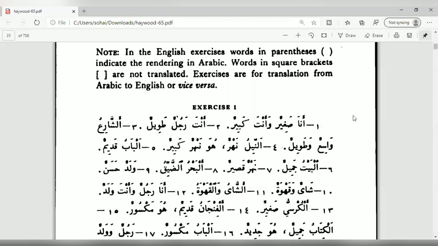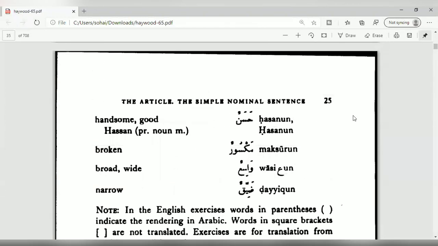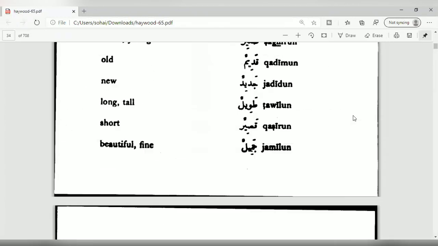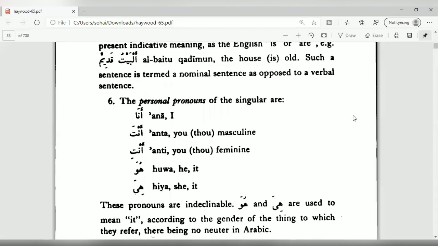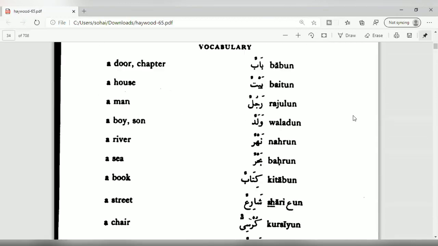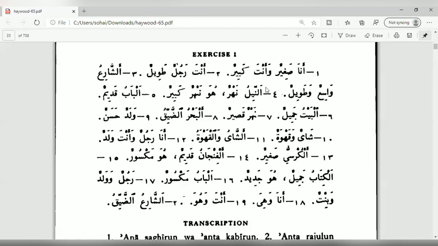Also, in the last lesson, I mentioned the vocabulary I'll be using in this lesson, and I referred you to page 23 to 25. And if you could see here, this is page 25, and if you go above to page 24 and 23, you'll find all the vocabulary which will be used in today's lesson. Those of you who have looked at the vocab and perhaps memorized it, then this lesson should be quite straightforward for you guys. Also, we'll be doing some of the questions to enable you guys to practice and do the rest of the questions by yourself.